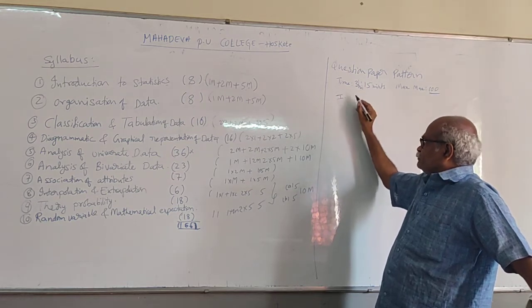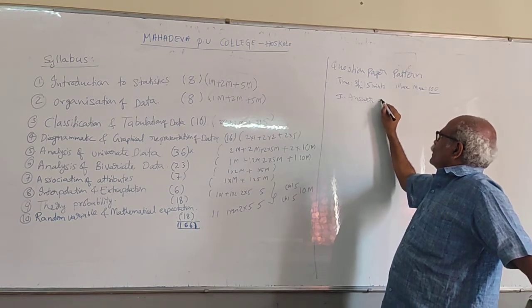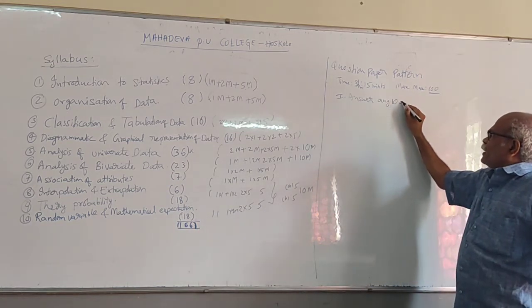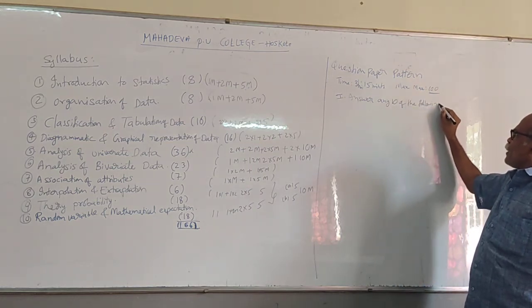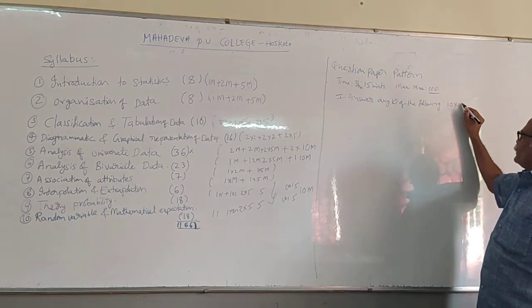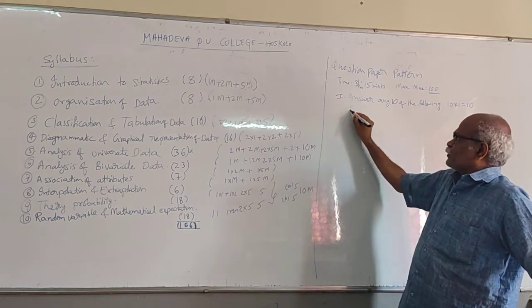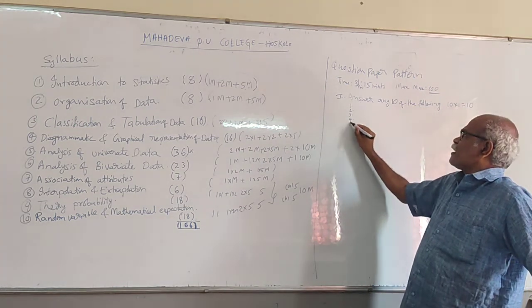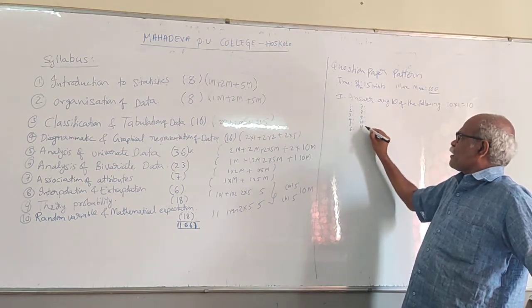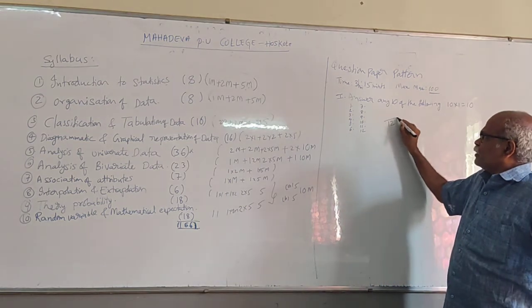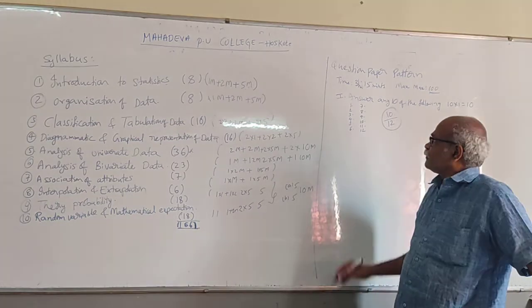First section. Answer any 10 of the following, 10 into 1, 10 marks. You are given 12 questions, so from 12 you have to answer any 10.